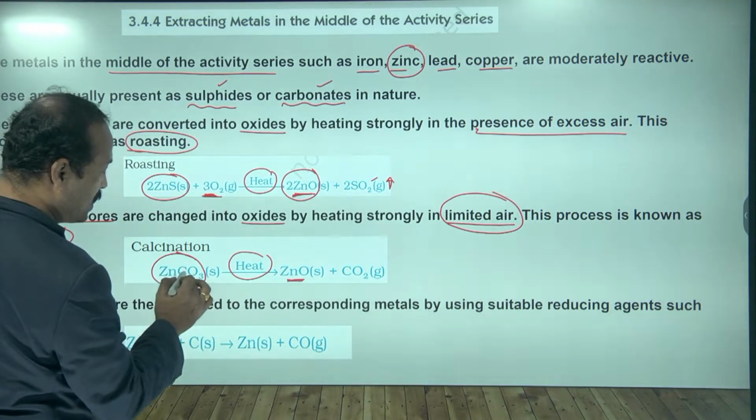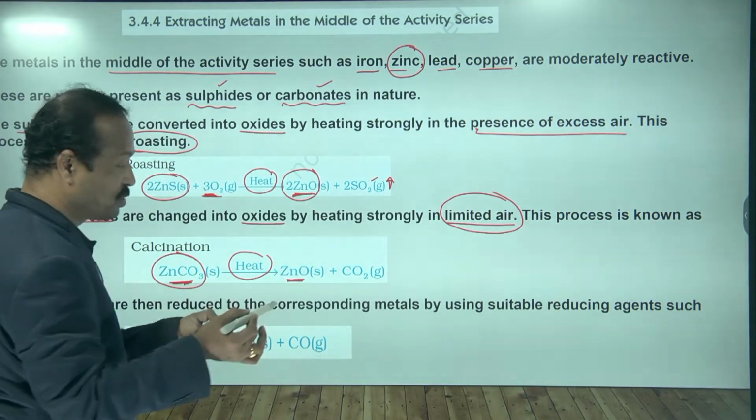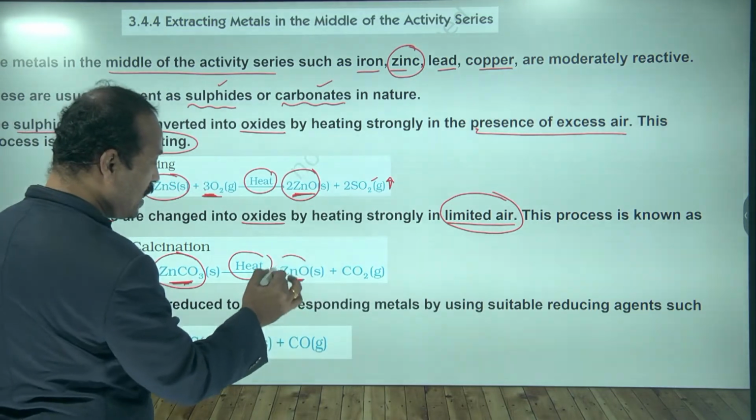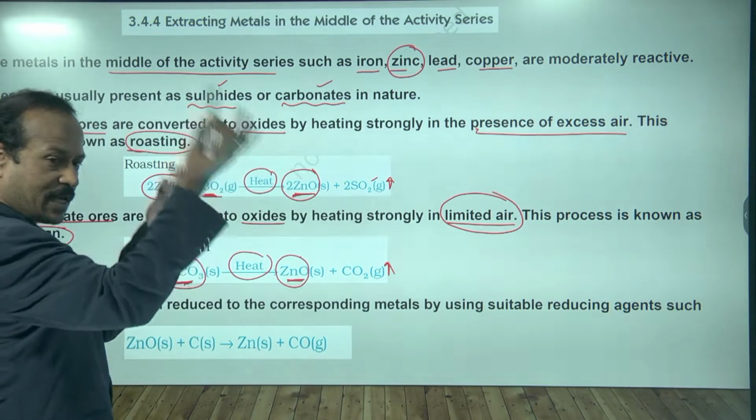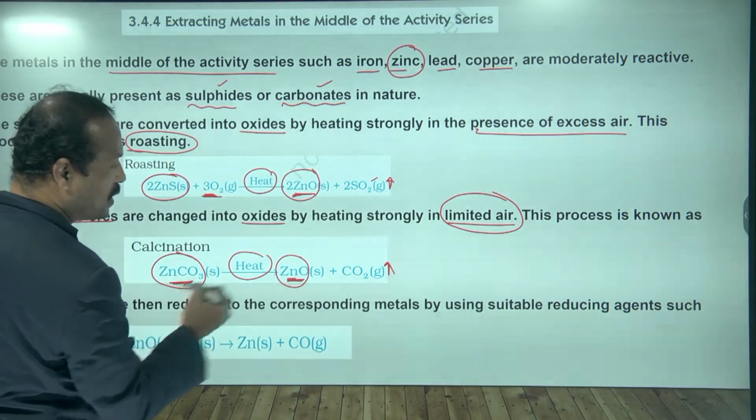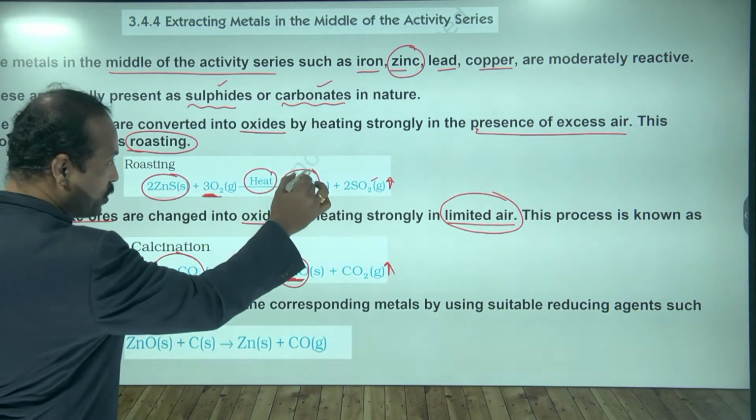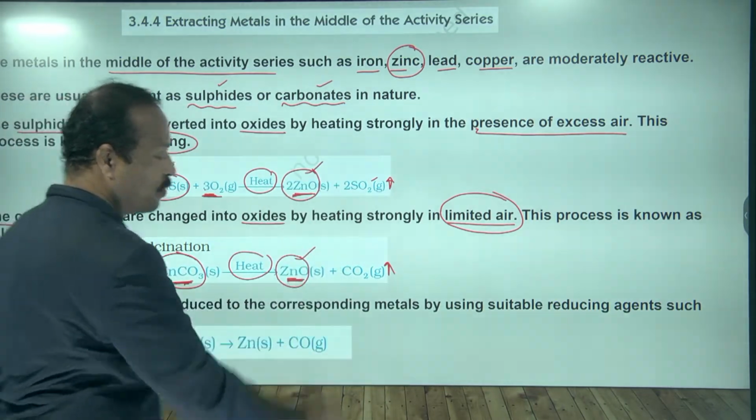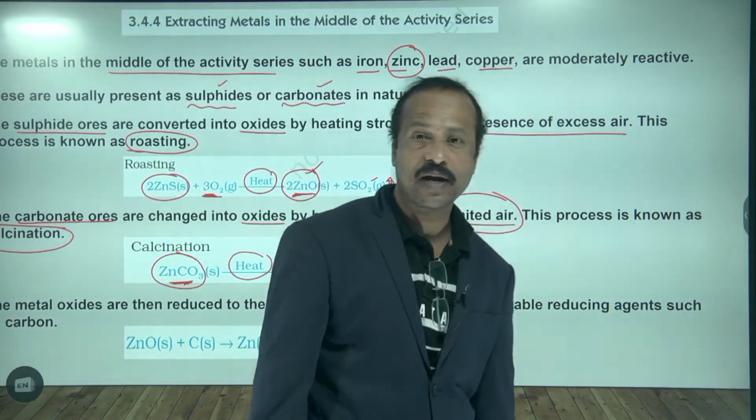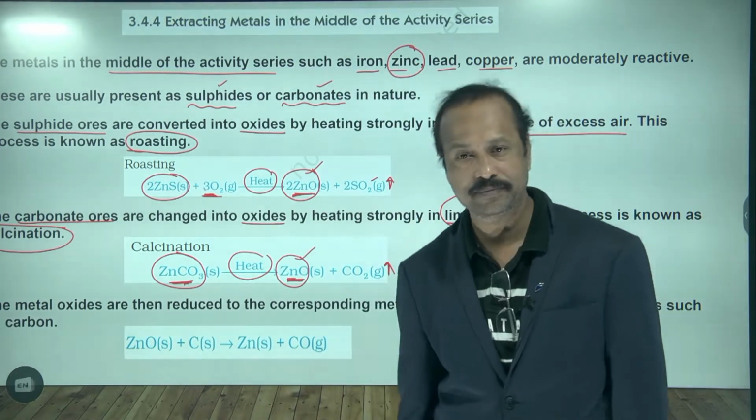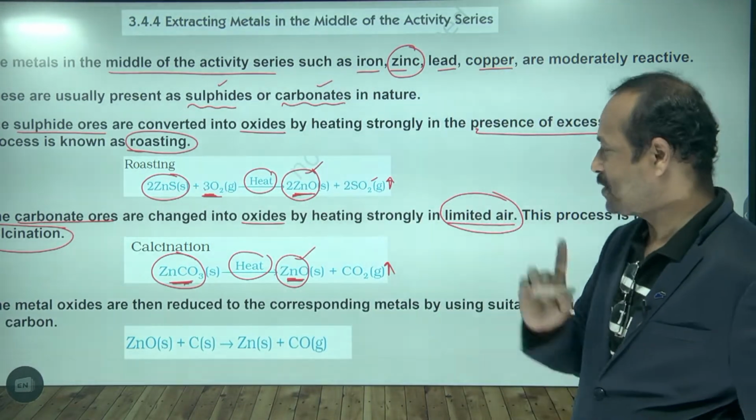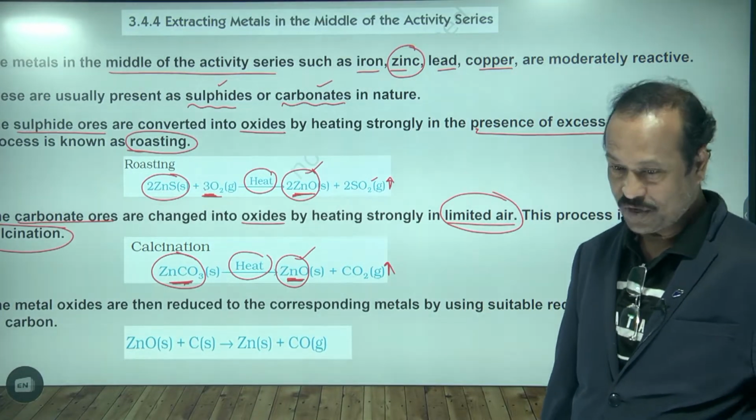Because zinc carbonate is decomposing, means what? Splitting into zinc oxide and carbon dioxide. Carbon dioxide will escape, it's a gas. Now we are left with zinc oxide. In both the cases we see, we converted the sulfide and carbonates into oxides. Is this clear to you? This is the first step.